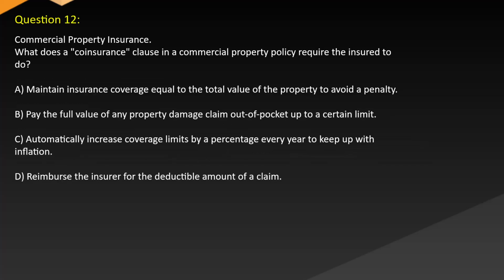Question 12. Commercial property insurance. What does a coinsurance clause in a commercial property policy require the insured to do? A. Maintain insurance coverage equal to the total value of the property to avoid a penalty. B. Pay the full value of any property damage claim out of pocket up to a certain limit. C. Automatically increase coverage limits by a percentage every year to keep up with inflation. D. Reimburse the insurer for the deductible amount of a claim.